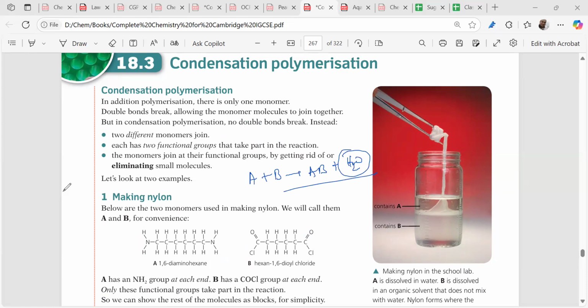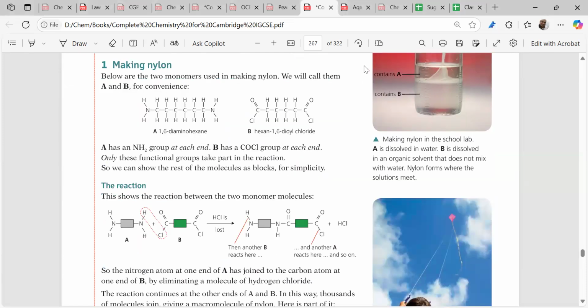So this is the nylon preparation, right? In the nylon preparation, what we do? This Cl and this H get eliminated, right? And we are getting what? We are getting an amide bond. See, this nitrogen and this carbon will be forming a bond. See, this is the bond I'm showing with pink, right? Isn't it? So this is a process by which we prepare nylon, right?